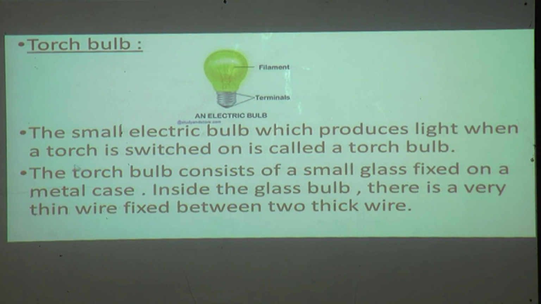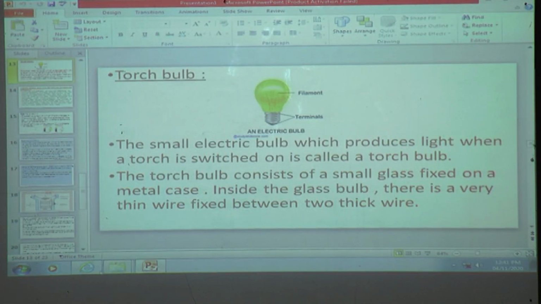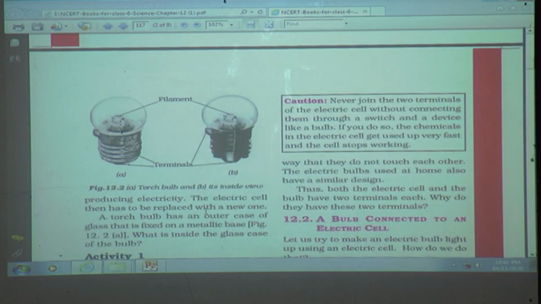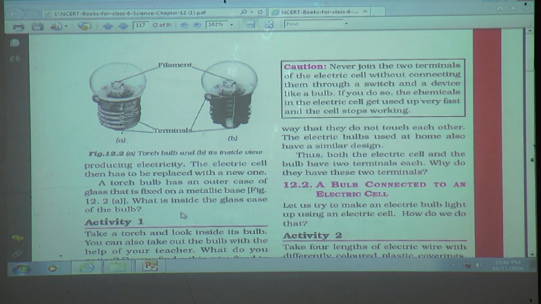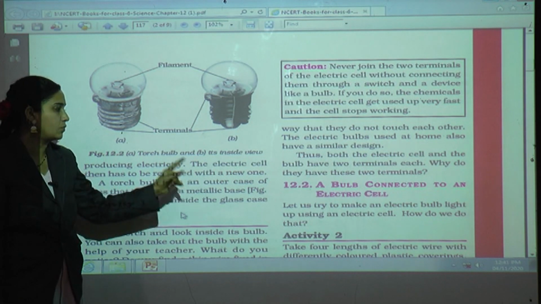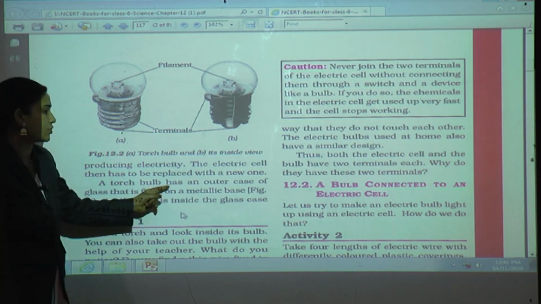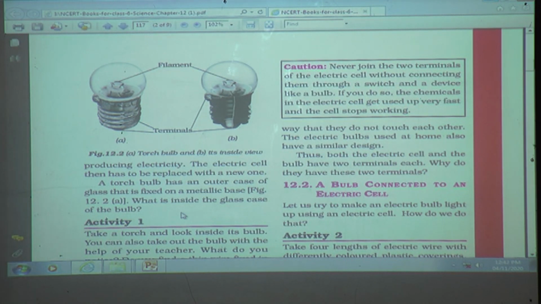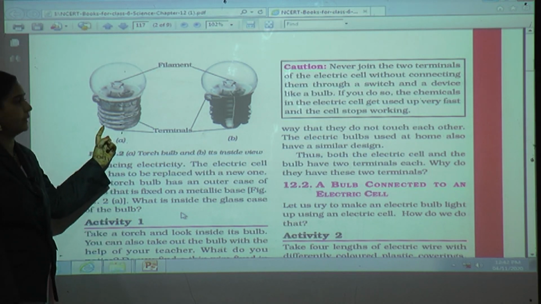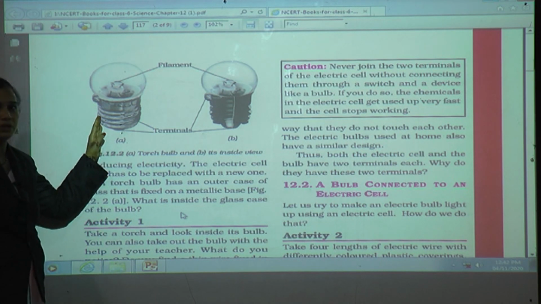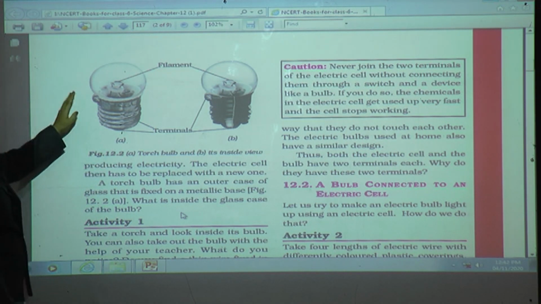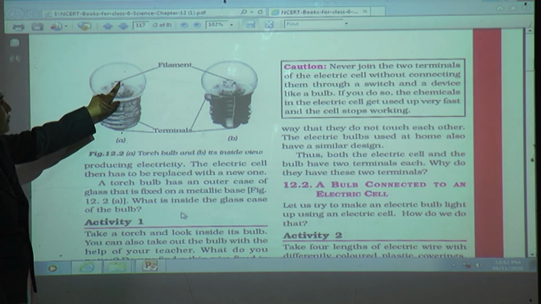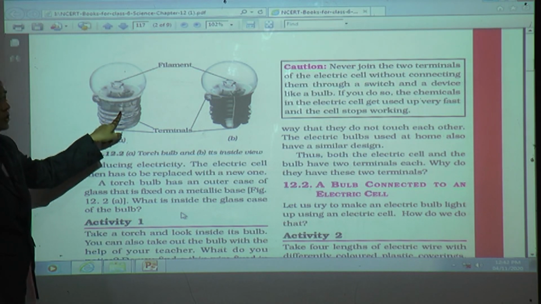Now here in the textbook, a torch bulb has an outer case of glass that is fixed on a metallic base. See figure 12.2. What is inside the glass case of the bulb? Can you tell me? This is a bulb, all of you know. So why do we use this? For light. Here this one is a filament and this one is the terminals.